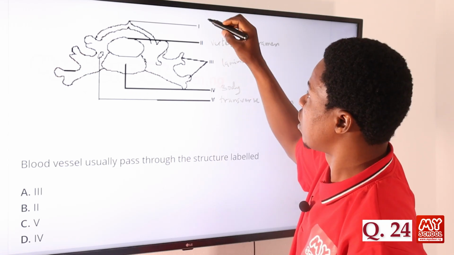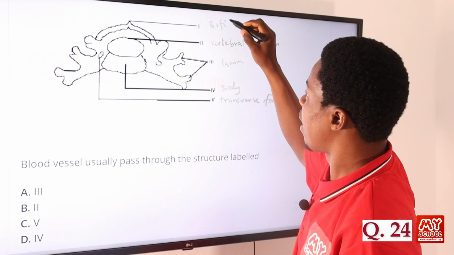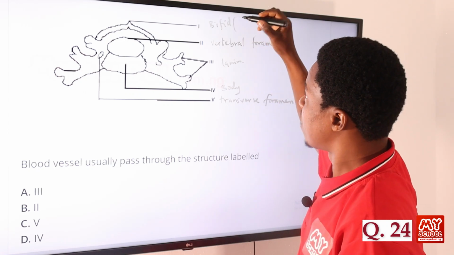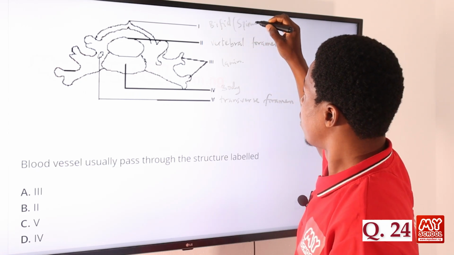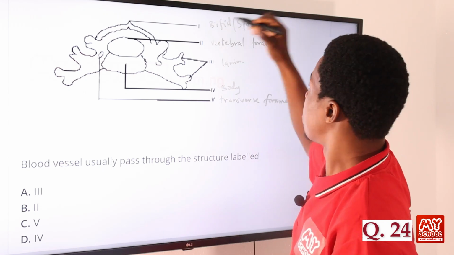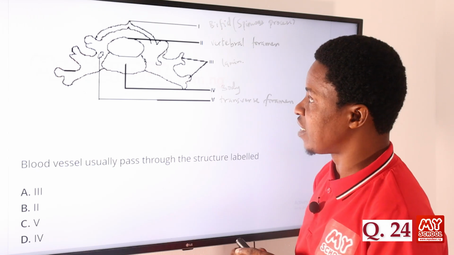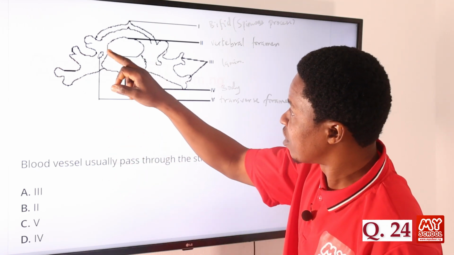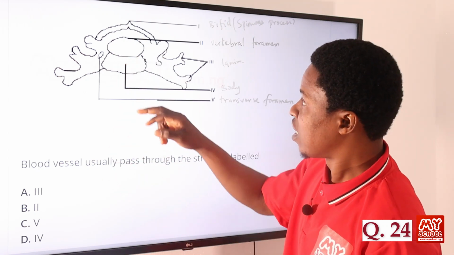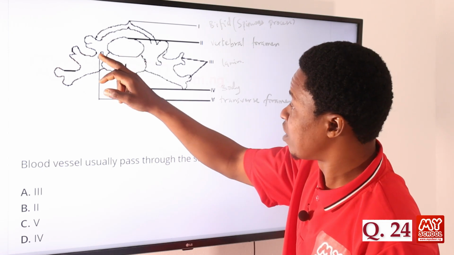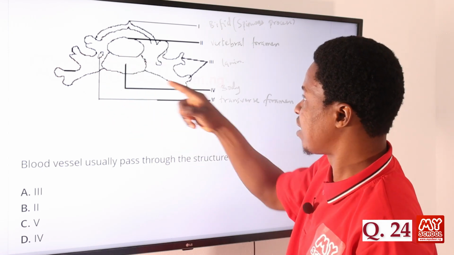At this point, we say this is the bifid, where the spinous process takes place. Now the question says, don't forget, this is the what? Sorry, this is the vertebral foramen, and this is the what? The transverse foramen. This is the body.